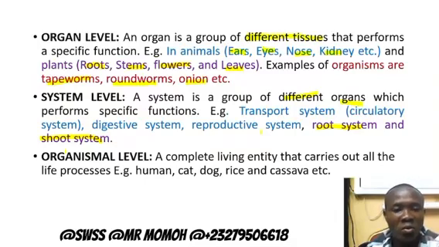They are made up of many systems that come together to form the organism. Let me recap again: an organism is a complete living entity that carries out all the life processes. All of these systems work together for the organism to survive. All the systems are important. They have their specific role that they play.